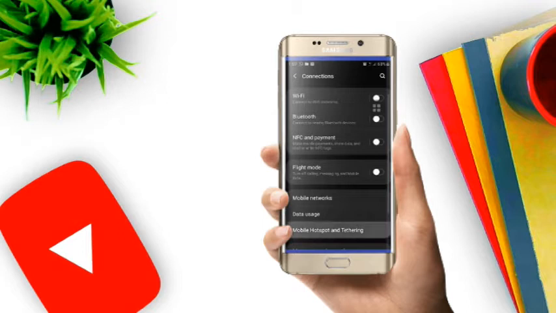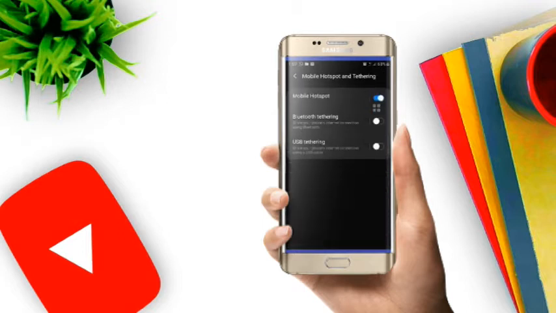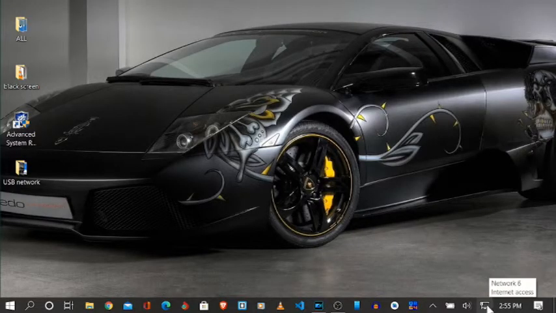Tap on connections and tap on hotspot. Now here you can see the USB Tethering is disabled. Tap to enable it. Now we are connected to the internet using a USB cable. Now let's figure out if that worked perfectly.